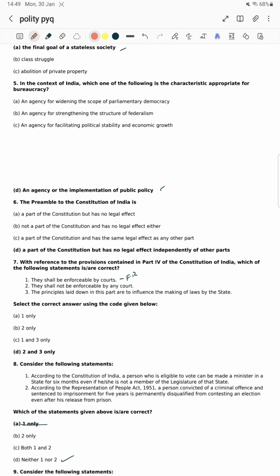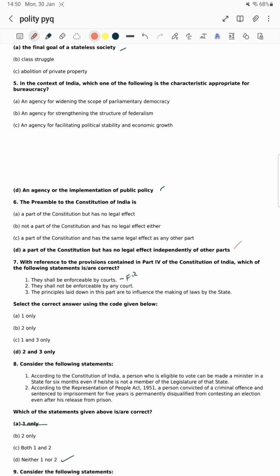With reference to the preamble. The preamble is a part of the Constitution but has no legal effect independently of other parts. Yes sir, because the preamble doesn't come under any article. It is a part of the Constitution, which was declared in the Kesavananda Bharati case, and it is an integral part of the Constitution, which was declared in the LIC case.